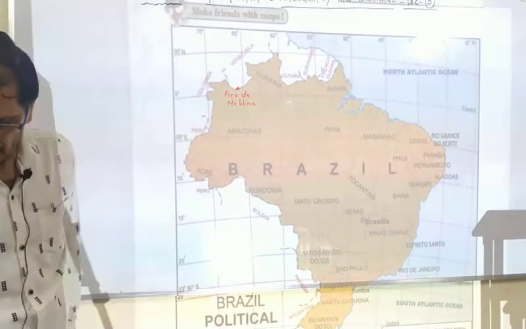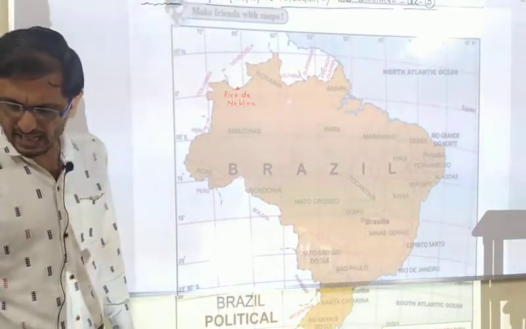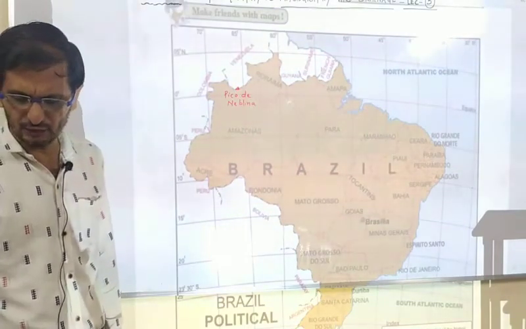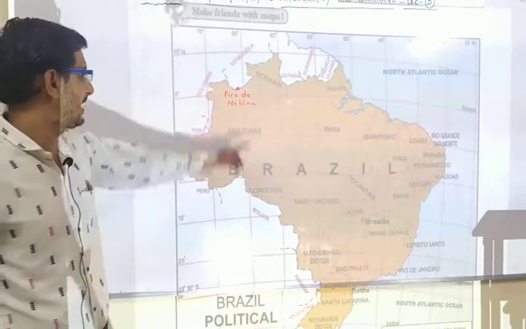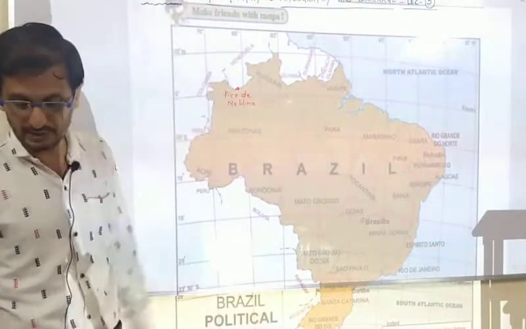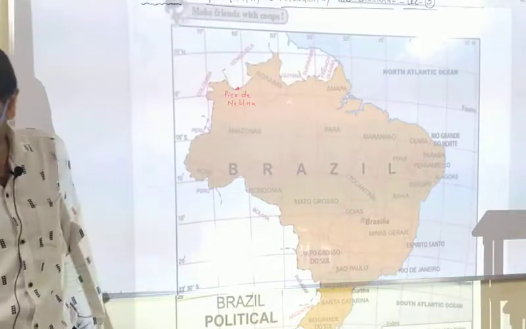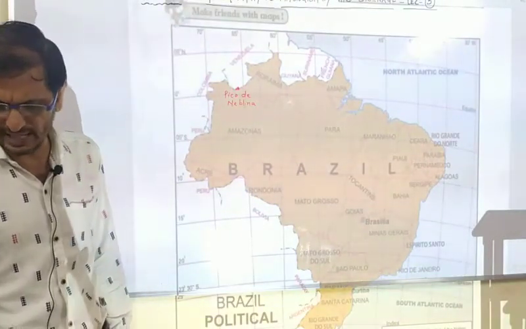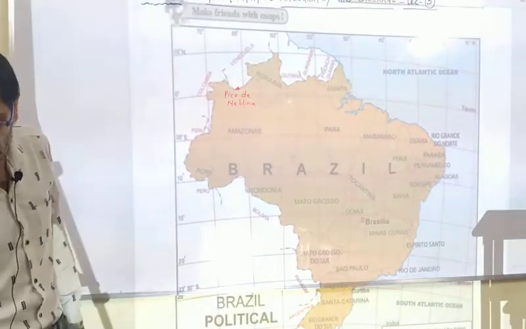So the highest peak of Brazil, Pico de Neblina, is 3014 meters high and lies on the border between Brazil and Venezuela. I already told you that and have already drawn it over there. You can see it. Now the regions to the east and south of the Brazilian highland have an altitude of more than 1000 meters.